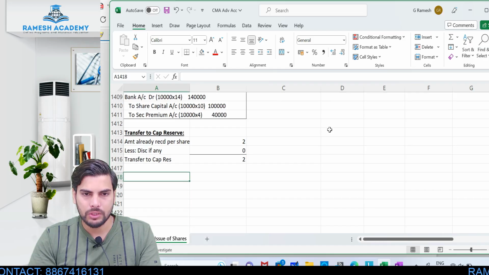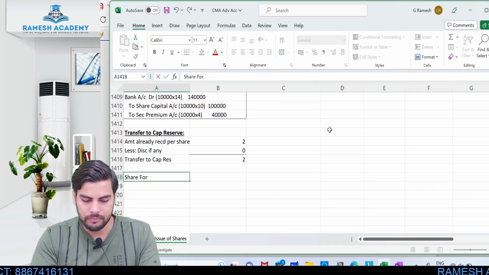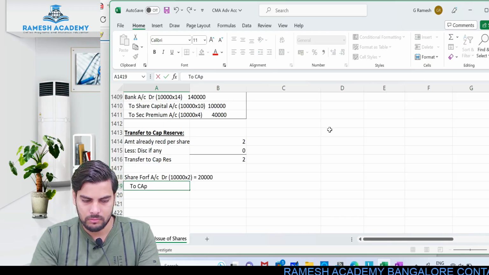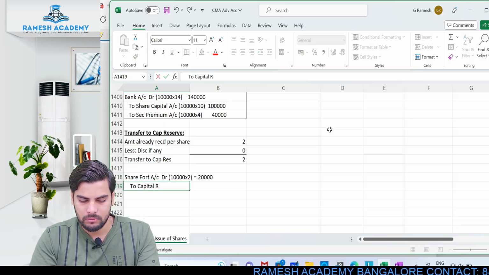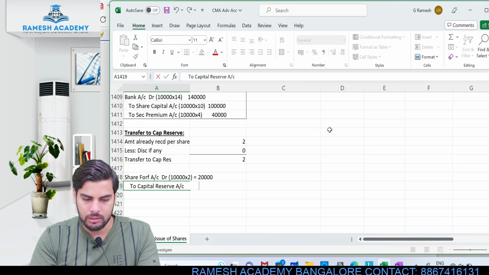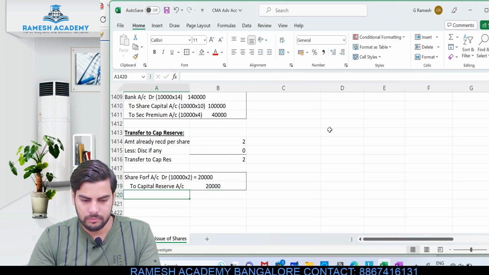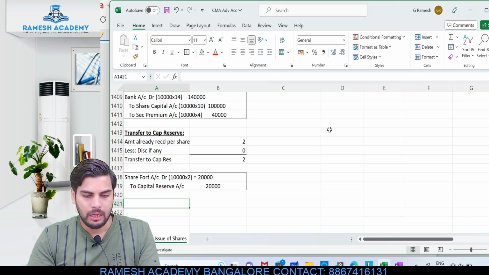The entry would be like this: share forfeited account debit 10,000 into 2, this would be 20,000, to capital reserve 20,000. Clear? This will be the entry.